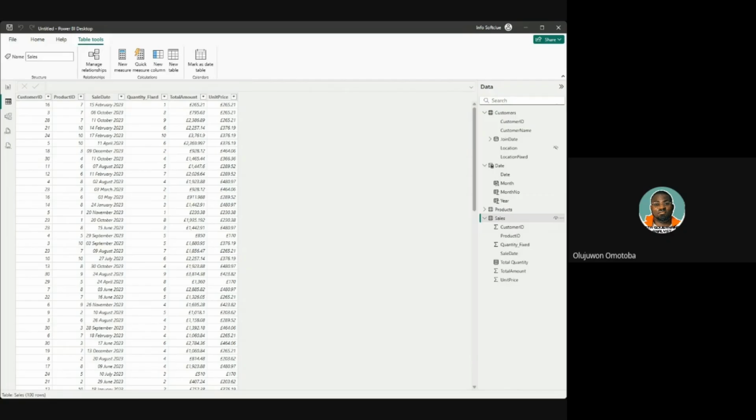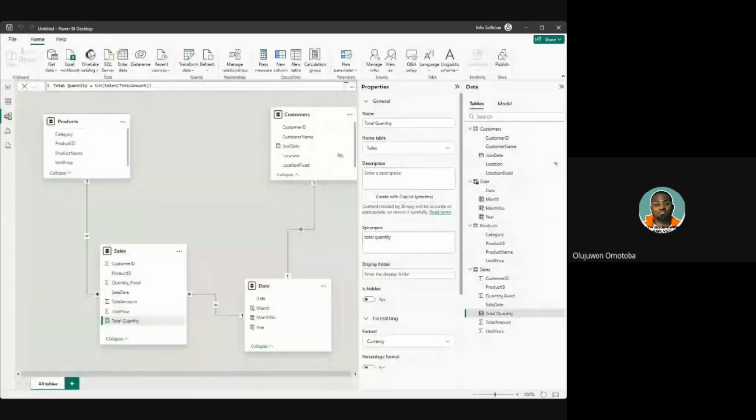A calculated measure is different from a calculated table. Anytime you might be asked in a job interview to differentiate between a calculated measure and a calculated table, if you have a Power BI interview, it's one of those questions they will ask you. They want to know if really you have practicalized this thing before. You can tell them that a measure would not be physically shown. It will only show you a calculator beside it, and you can only see it in the model, a total quantity.